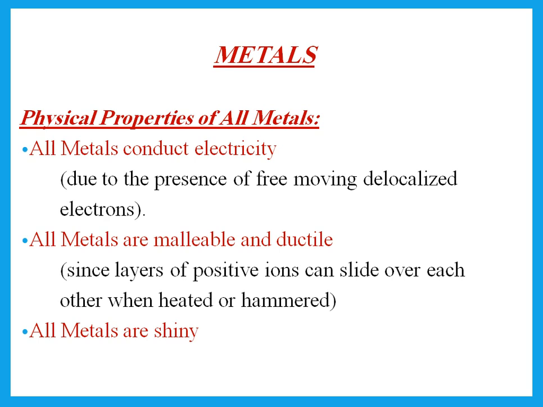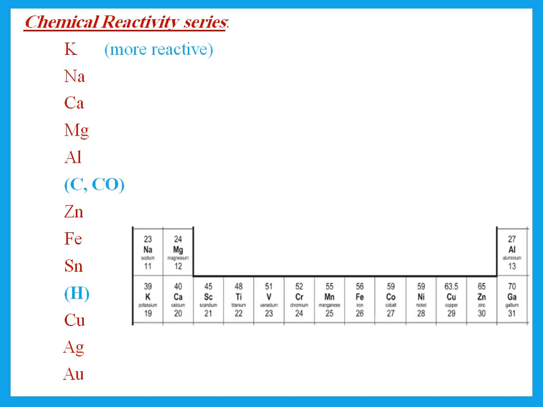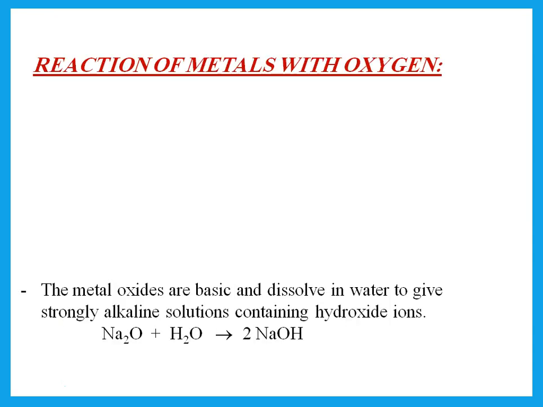Metals, you should know that all metals conduct electricity because they have free moving delocalized electrons. Malleable and ductile, shiny, these are properties of all metals. You should be familiar with the fact that anything in group 1 is more reactive than group 2, more reactive than group 3, more reactive than transition. And this is what we have in the chemical reactivity series.